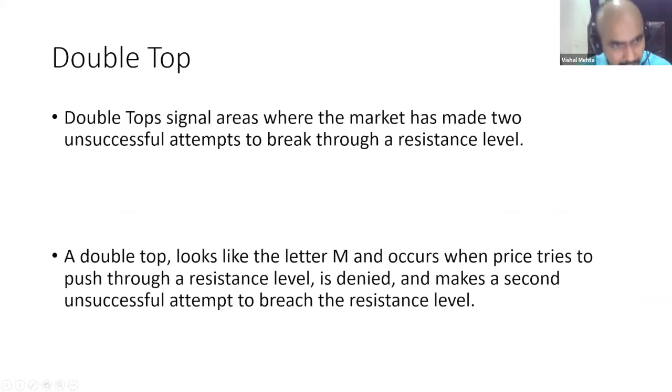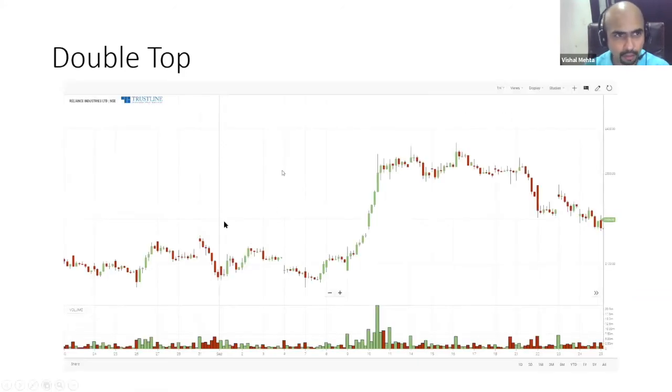By definition, a double top signals areas where the market has made two unsuccessful attempts to break through a resistance level. A double top looks like the letter M. Price tries to push through the resistance level and it is not able to push through. Okay, again, giving you a few seconds to visualize where the double top in Reliance would have formed.